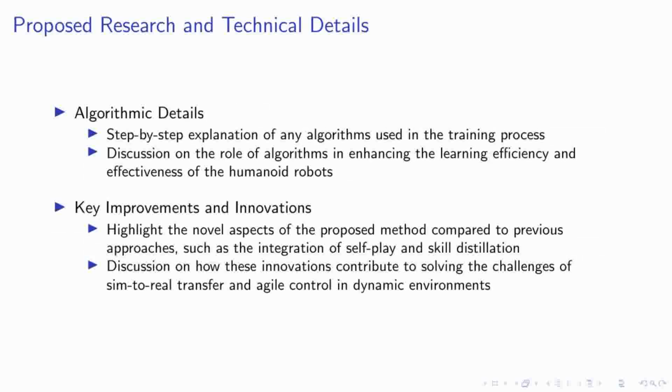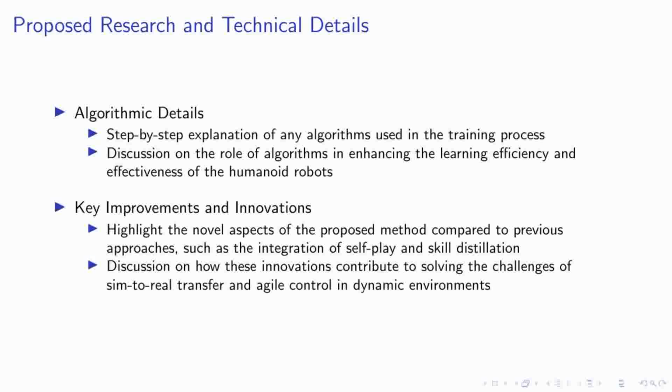Delving into the algorithmic backbone of our research, we've implemented a robust training process that significantly enhances the learning efficiency and effectiveness of humanoid robots. This involves a detailed step-by-step breakdown of algorithms, which are pivotal in training these robots to perform complex tasks in dynamic environments. The algorithms not only streamline the learning curve, but also ensure that the robots adapt to varying conditions effectively.